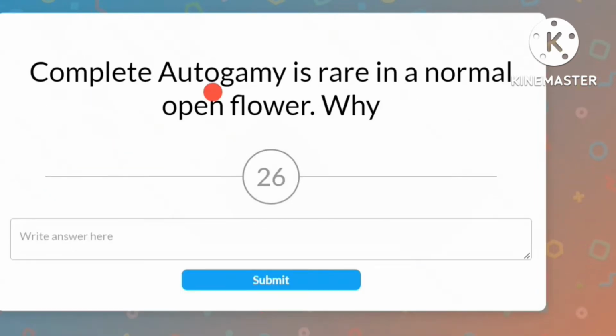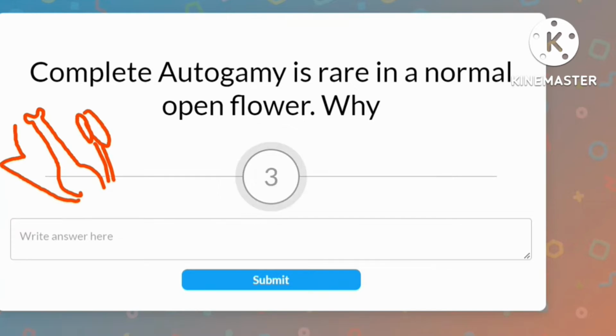Question. Complete autogamy is rare in a normal open flower. Why is it so? So in the normal open flower, what is the case? So this is the pistil and here goes the stamen and it's an open flower.